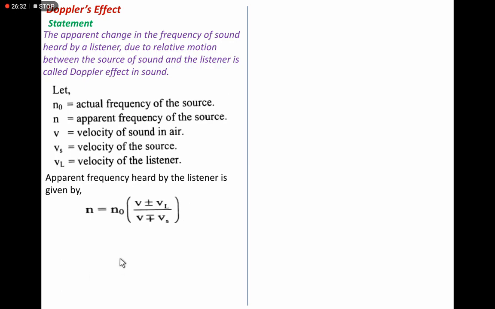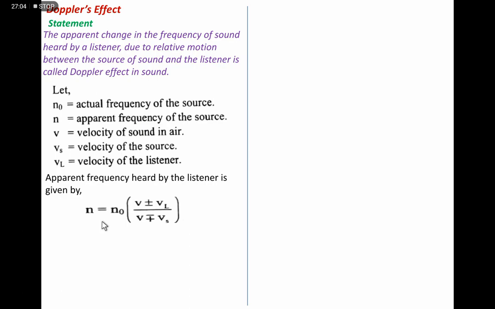When the positive sign in the numerator and negative sign in the denominator are considered, the denominator is less than the numerator and the apparent frequency increases. That is when the source and listener are moving towards each other.